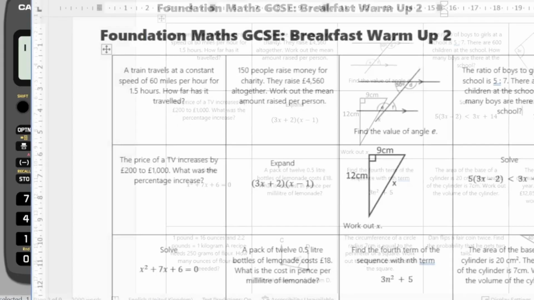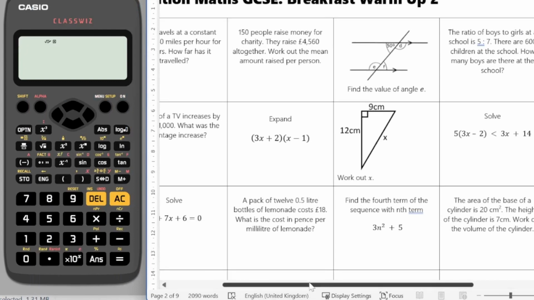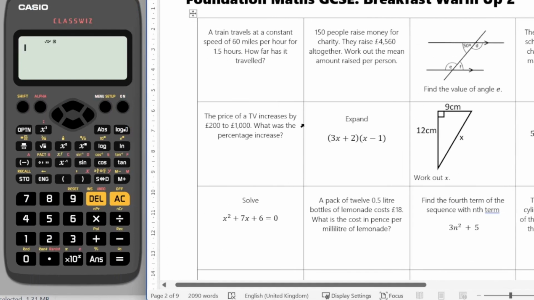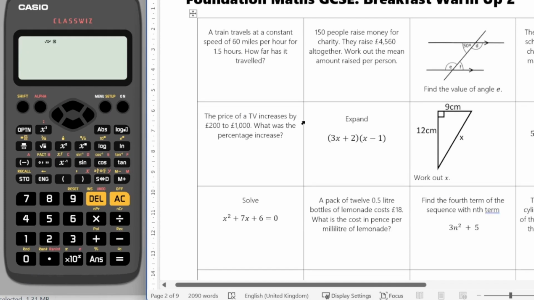Right, so I'm going to start off. I'm going to go through this fairly quickly. I'm going to make it big enough for me to write on, hopefully, and for you to still see it. So this is the foundation warm-up. So first question then, I'll do it a row at a time.